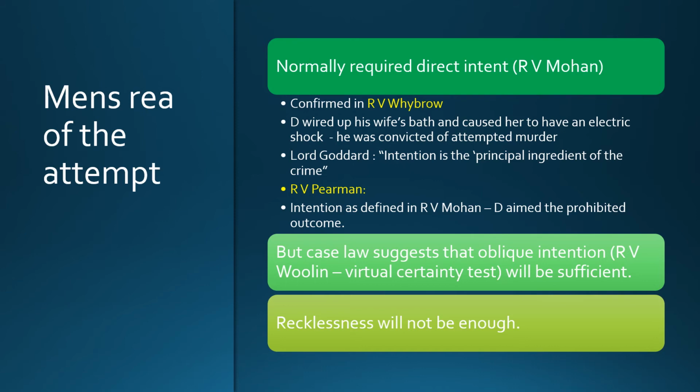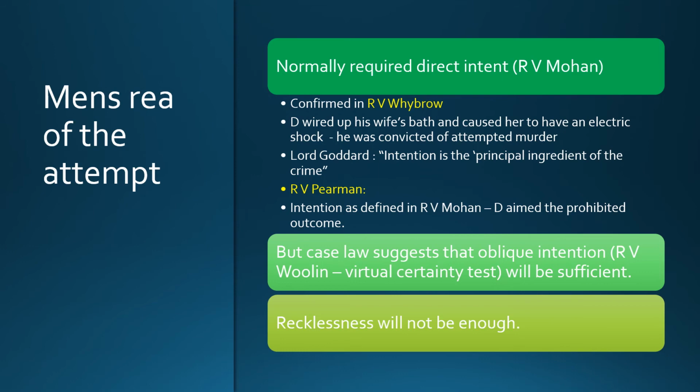So this was confirmed in Wybrow, in which the defendant wired up his wife's bath and caused her to have an electric shock, and he was convicted of attempted murder. He needed intent to kill. And Lord Goddard said, intention is the principal ingredient of the crime, and so therefore we need direct intent.